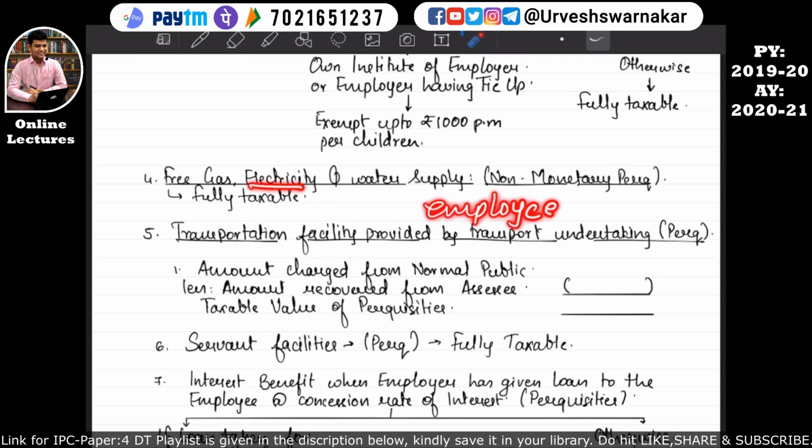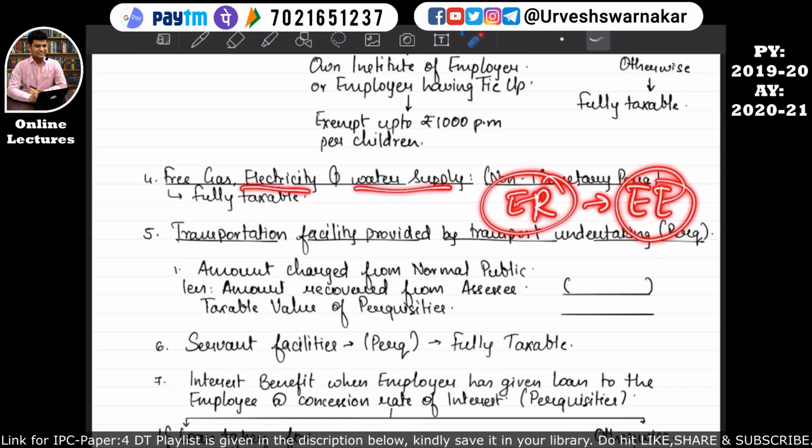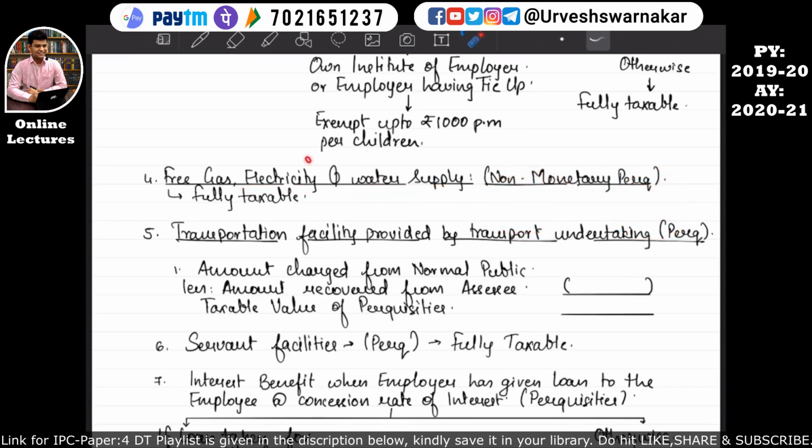Similarly goes for electricity and water supply. So what if a free electricity or a free water supply facility has been given by the employer to the employee, then the value of such facility will be given to you. You have to simply consider that value and add it in the computation of income from salary. I hope this is quite clear to you all.